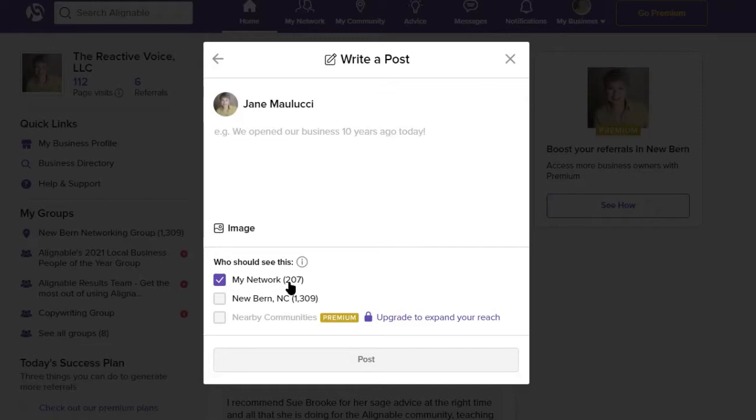Now, I am on the free version of Alignable. So that network is the people that I have connected to in my local area, as well as anybody that I've connected to in the whole rest of the nation and Canada, as a matter of fact. And then I'm going to click down here because it says New Bern, which is where I live, which is where my business is located. And that's going to connect me to 1,309 other people. So that's very, very cool.